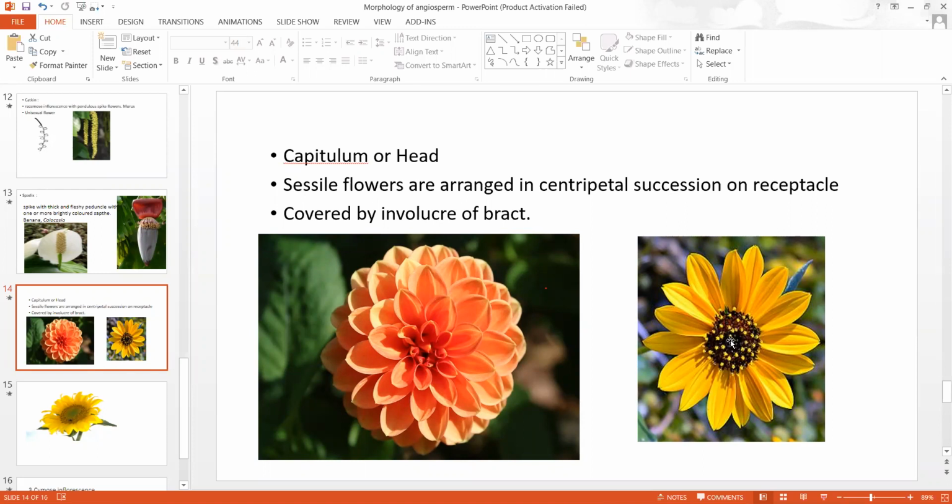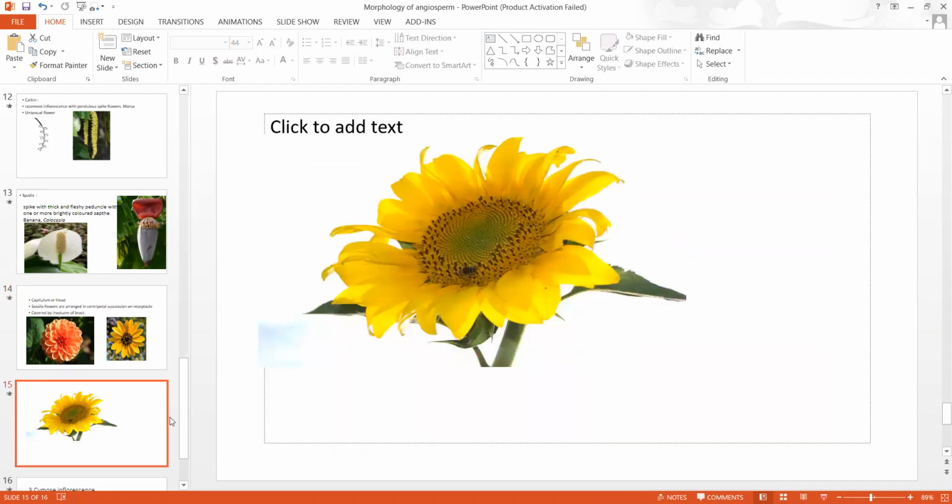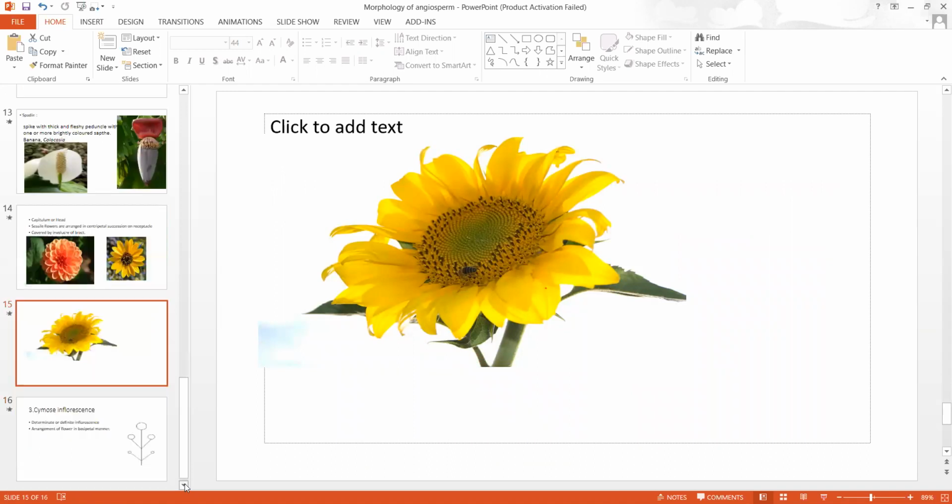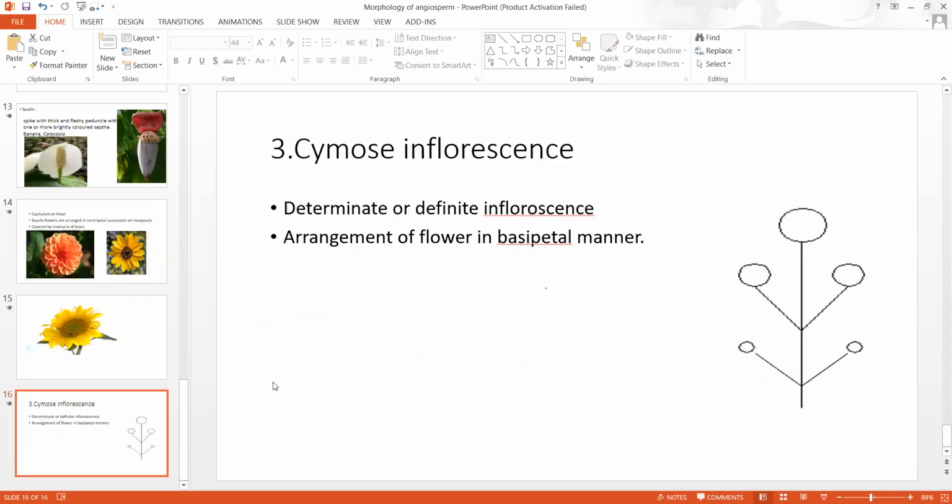This is the floral disc. The floral axis changes into a floral disc, which is called receptacle. In the receptacle, flowers are arranged in centripetal manner and all are covered by an involucre of bracts, that means a group of bracts. This is called head or capitulum. This is homogamous head. This is also. Okay, now cymose inflorescence.